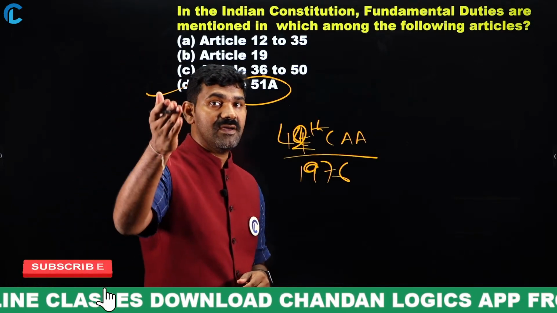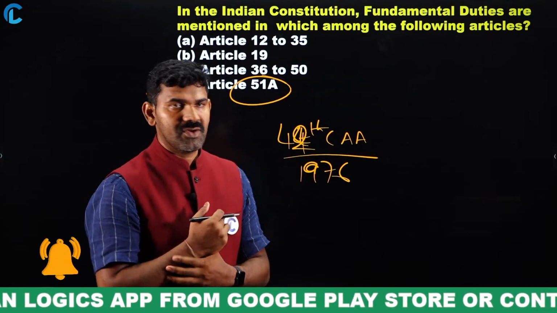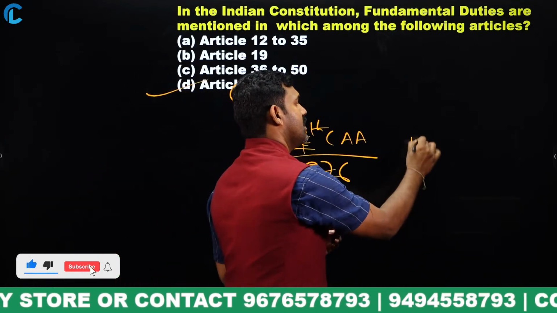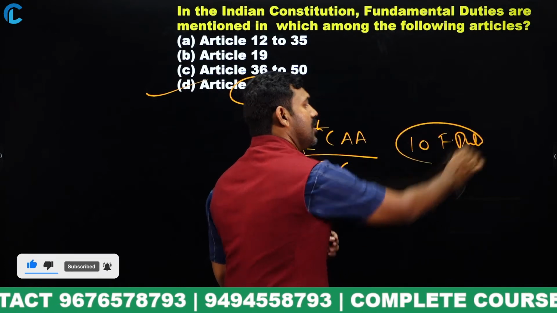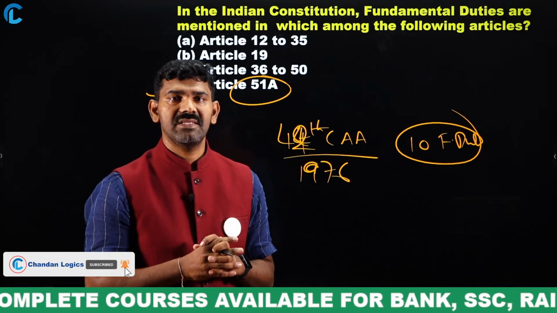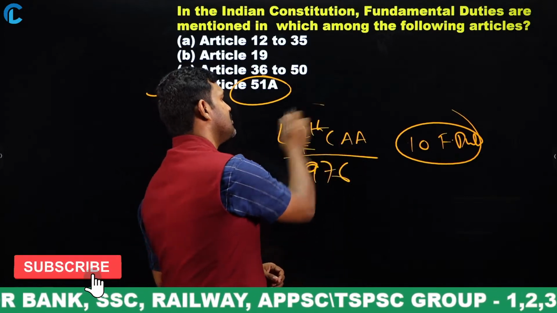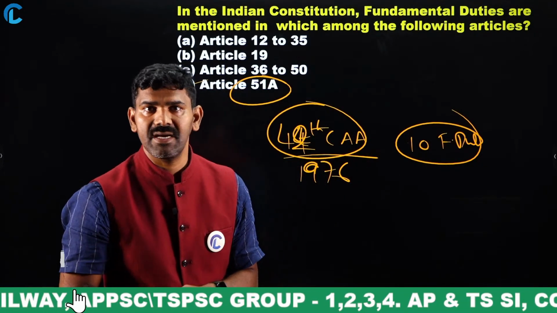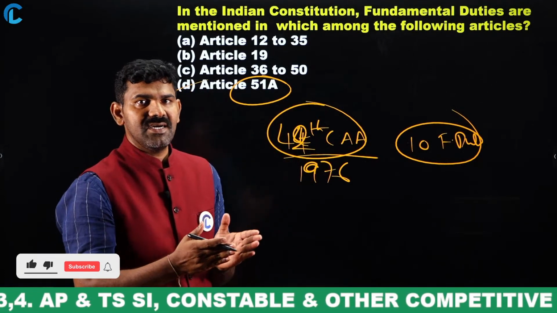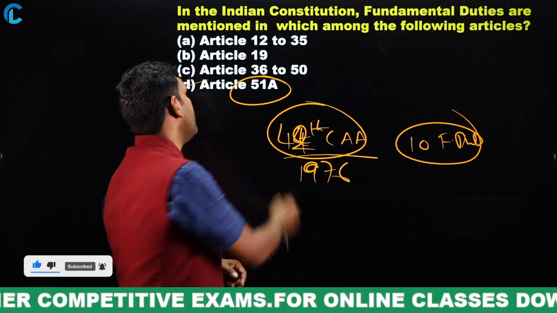In the 44th, under the Morarji Desai government, they came with one more amendment, okay. So this 42nd Constitution Amendment has added 10 fundamental duties. So how do you remember this? During the emergency, people forgot the fundamental duties. That is the reason Indira Gandhi thought that we will remind people about the fundamental duties. So in the year 1976, 10 fundamental duties were added by the 42nd Constitution Amendment Act. There was no article place available, so what she did, after the last one, Article 51, she added 51A. So that's how we got Article 51A.